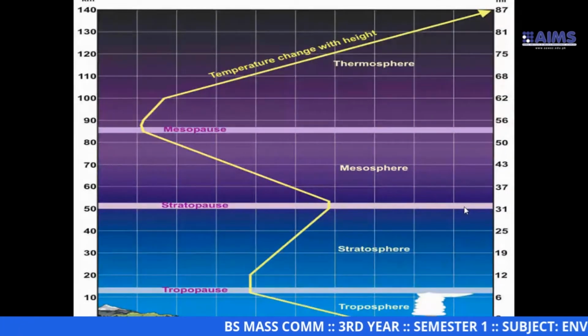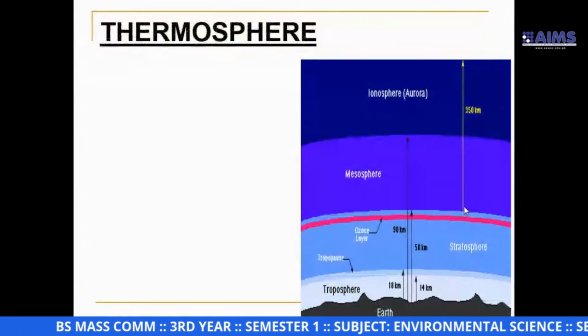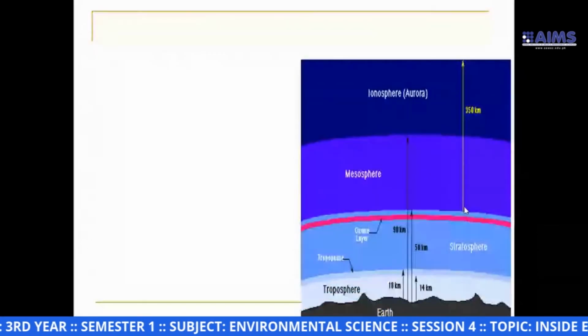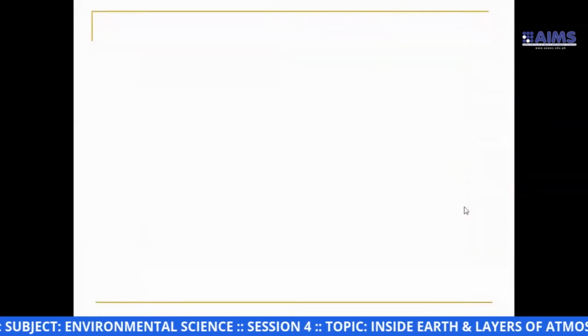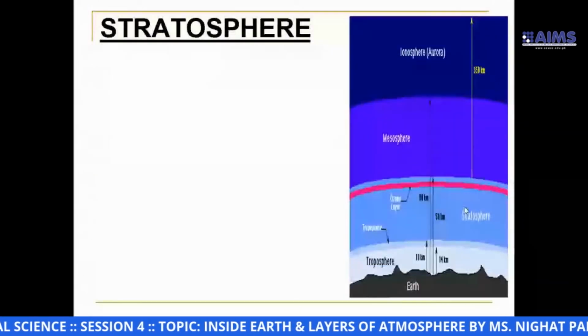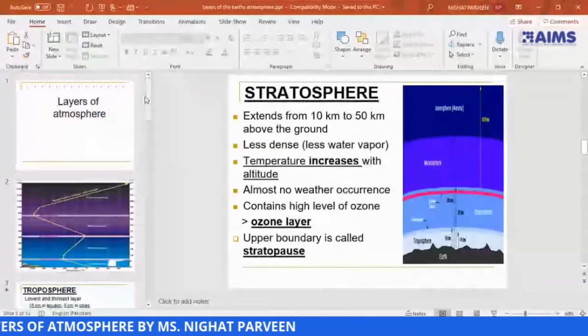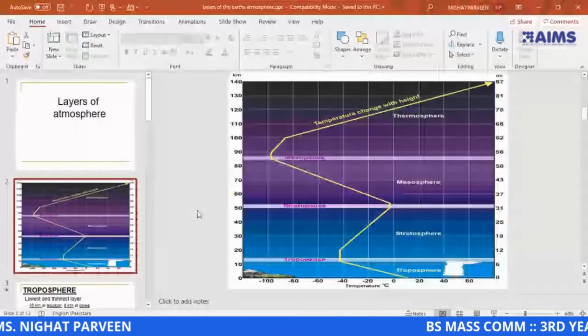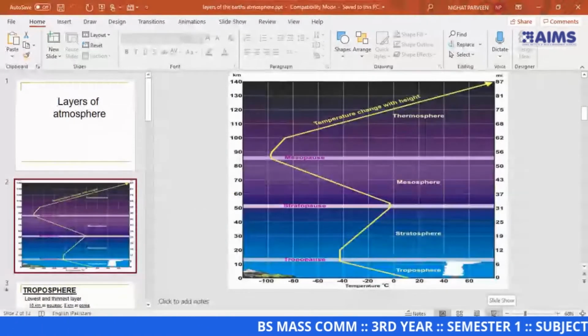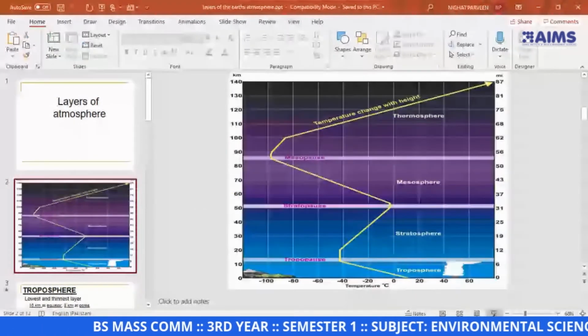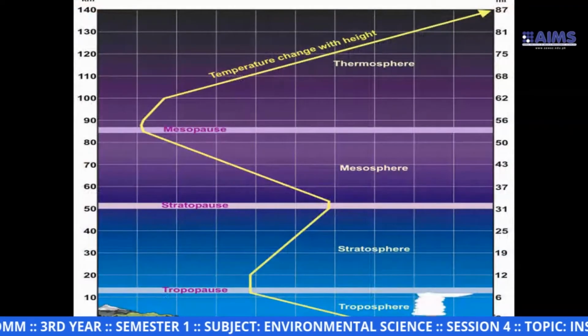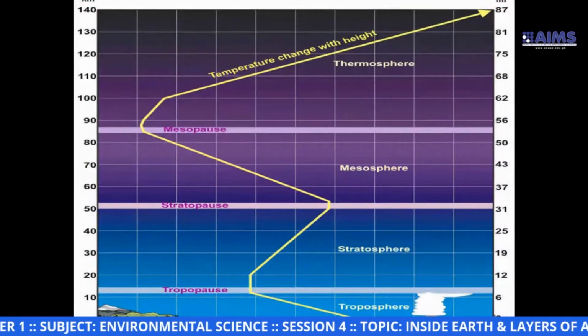So let's recap what we learned about the different layers of the atmosphere. See our first slide, recap it, because I think it's a little bit difficult to memorize these things, since you don't come across these words and topics in your daily life.